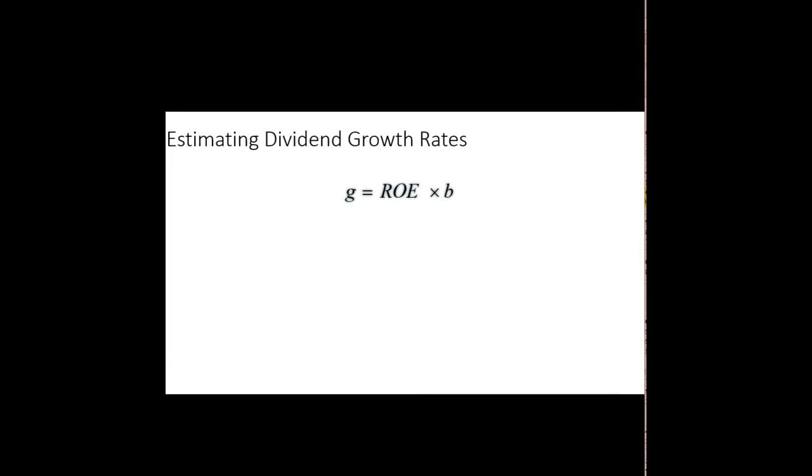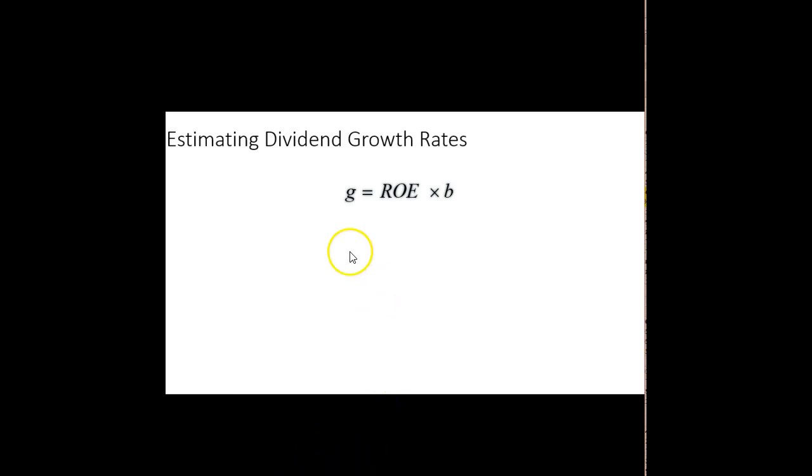So how do we estimate or come up with these constant dividend growth rates? Well, one thing we could do is look at the historical record, how dividends have grown in the past, and maybe make some inference about future long-term constant growth rates in dividends. Another way is we can calculate using the firm's return on equity and the plowback ratio.